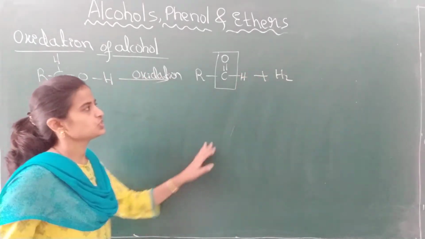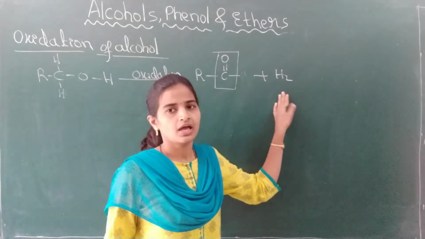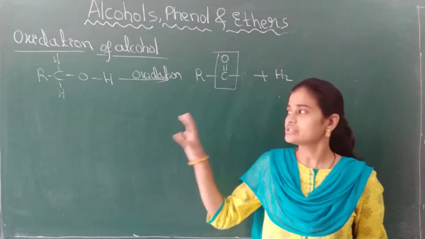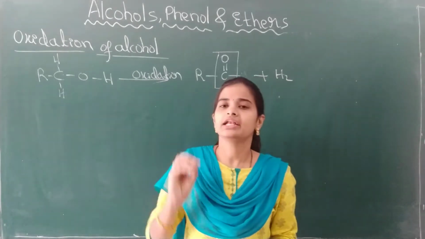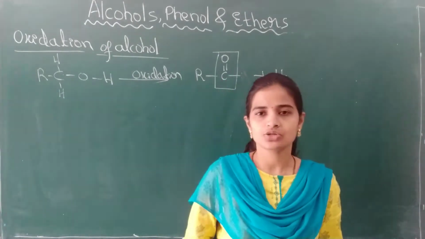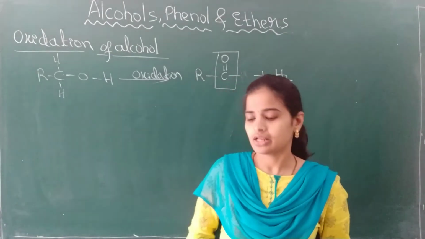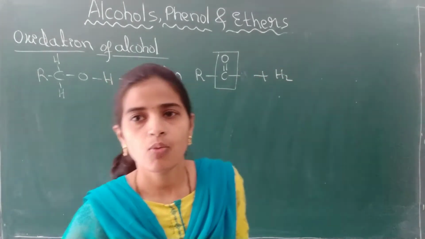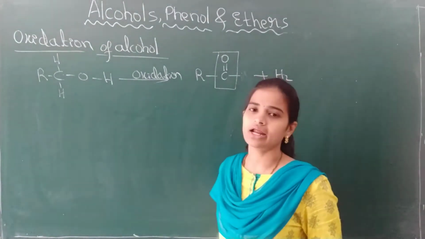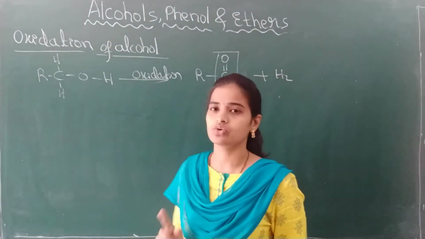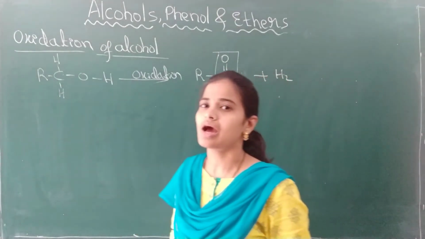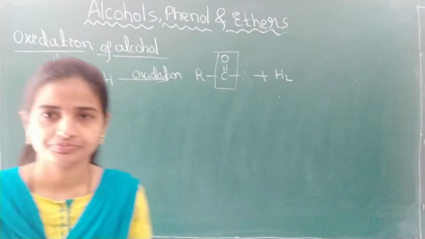As hydrogen gets eliminated here, this reaction is also called a dehydrogenation reaction. Just remember what happens during the oxidation of the alcohol: the bonds between carbon and hydrogen as well as oxygen and hydrogen will get broken, and there will be formation of a double bond between the carbon and oxygen.